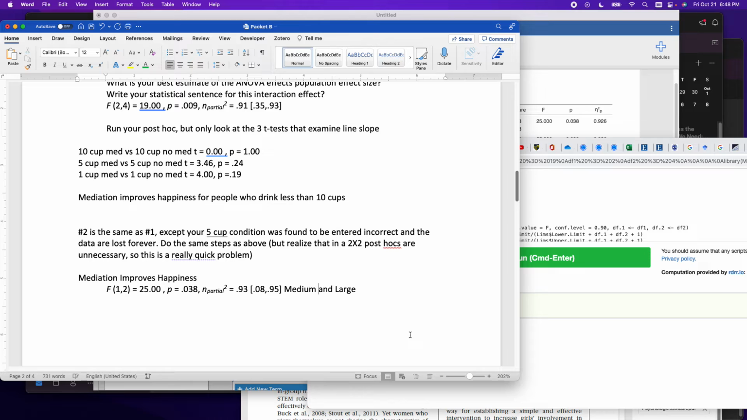There's no reason to run post-hoc tests because there are only two means being compared. We're not going to run post-hoc tests. We're not going to get our 95% confidence interval of Cohen's d.